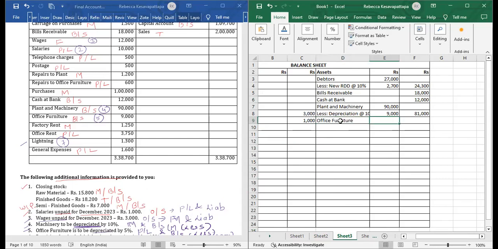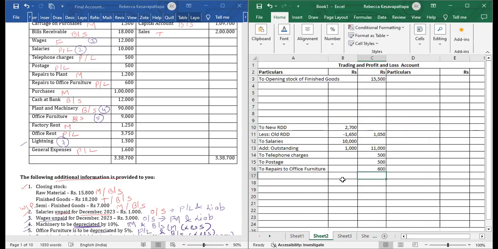Office furniture amount 9,000, less depreciation at the rate of 5%. So on 9,000 we will calculate how much is 5%. On 9,000, 5% is 450. So 9,000 minus 450 will give us 8,550. Second effect will go to profit and loss account, because office furniture. So office related, that will go to P&L.